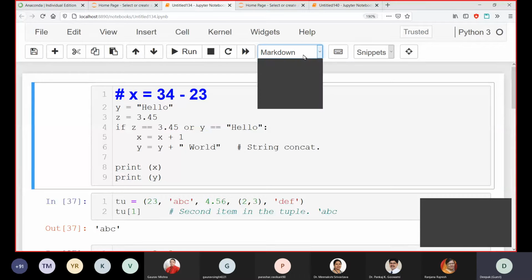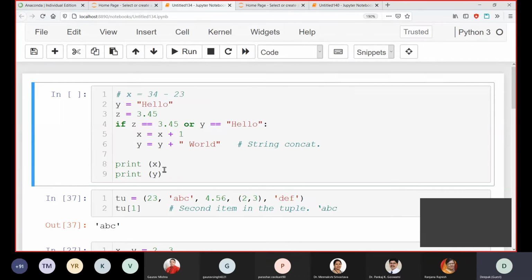So it's just like any Word type of editor. That's why it's named a notebook by Jupyter. For example, if you want to teach someone what the different utilities in Python are, you can write small notes, and under the notes you can write code also. So those notes will not be compiled, but the code will be compiled. So that's the use of Jupyter Notebook.